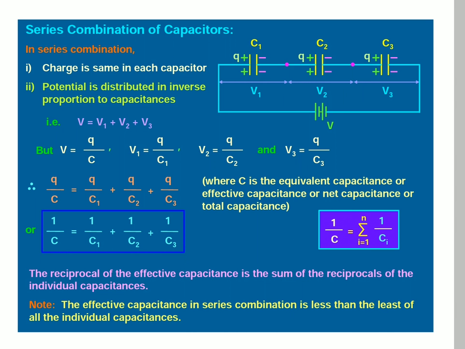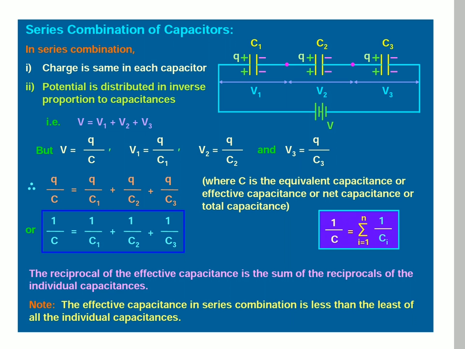We get Q by C is equal to Q by C1 plus Q by C2 plus Q by C3. Throughout the circuit, the charge Q is the same, so Q cancels, and we get 1 by C is equal to 1 by C1 plus 1 by C2 plus 1 by C3.